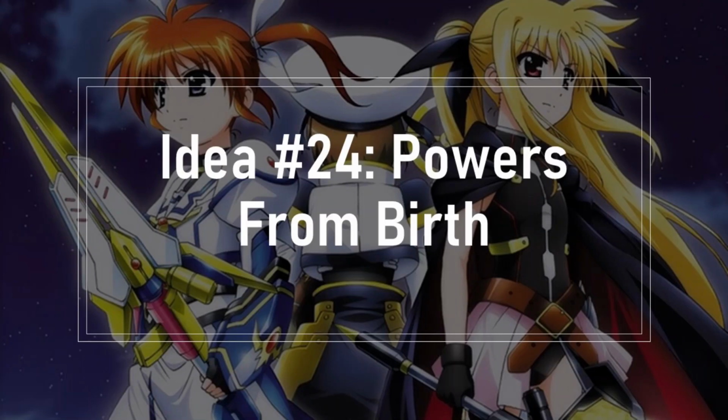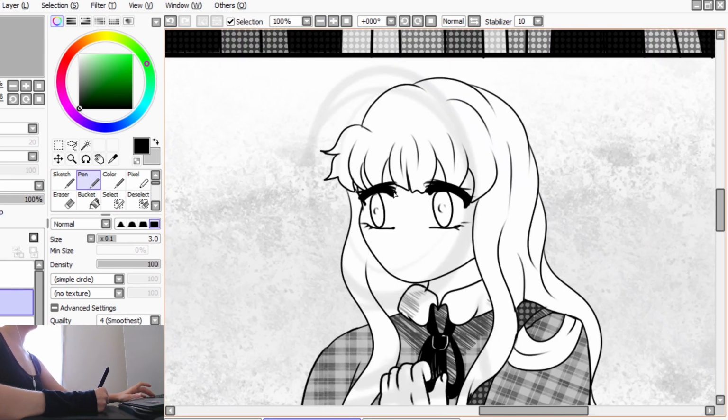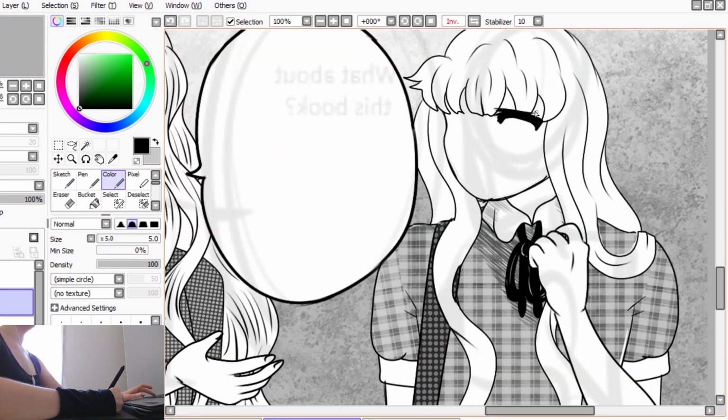However, they have been given these powers for a reason, and they eventually learn what it is. My 24th idea is powers from birth. A person's powers are written on them from the moment they are born. Others, knowing their powers, treat them differently. The main character had a power deemed bad, and so they were mistreated since they were young.